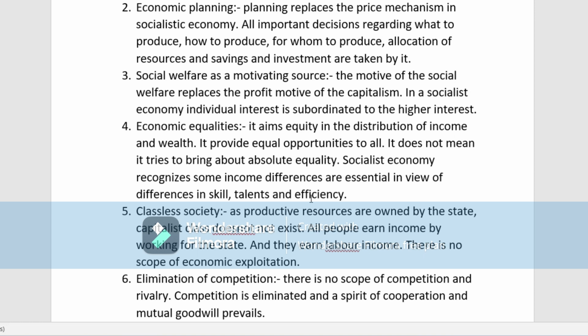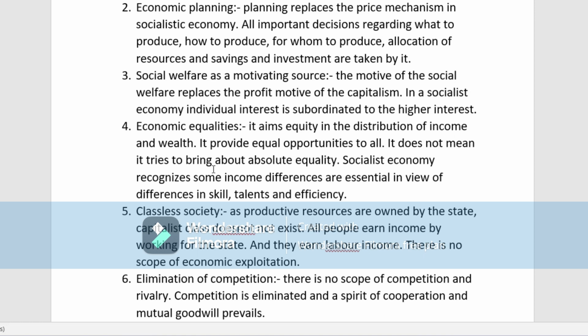It's not like in a capitalist economy, where a few people are living in extravagant houses, bungalows, and some are living in the slum areas. They cannot have a proper meal, and the people living in extravagant bungalows are leading a very lavish life. So there is a vast difference. Some are rich and the majority are very poor. So in the capitalist economy, the rich are becoming richer and the poor are becoming poorer.